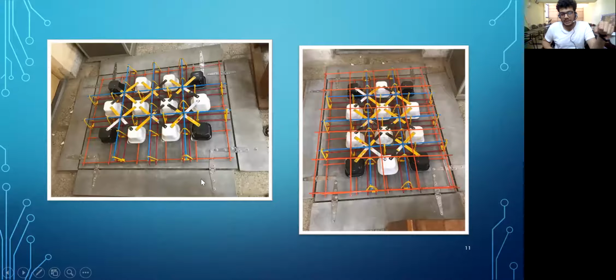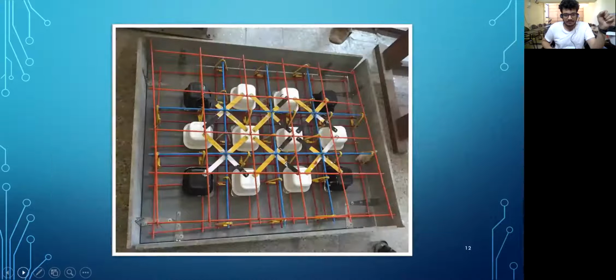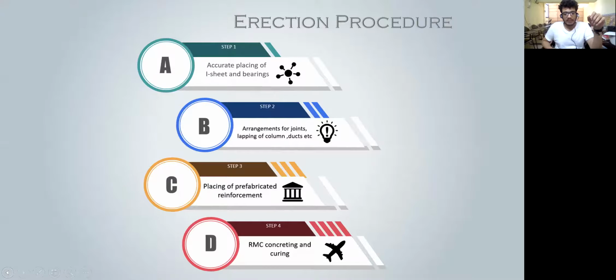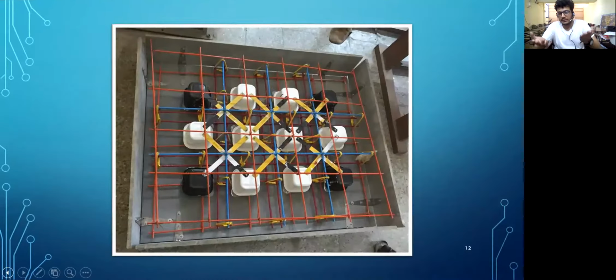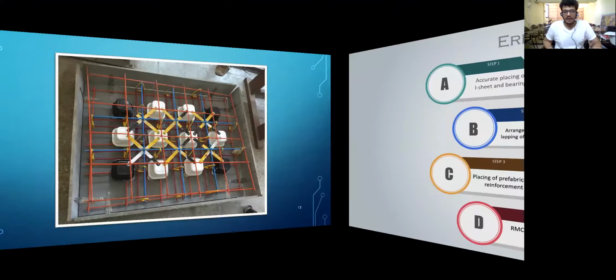It consists of an I sheet. You can see it lay below. This is the I sheet. It is made up of fiber reinforced concrete, and it has hinges. The other arrangement is the reinforcement design for the voided flat slab that we have taken from various review papers. These are the plastic batons that create the void, made up of HDPE plastic. Now, what happens next is very interesting. The flaps of the I sheet get folded to form a formwork in which we can directly cast the RMC. Isn't it a great thing?